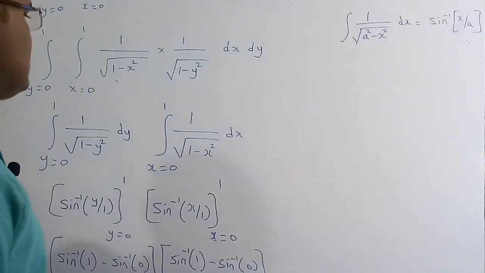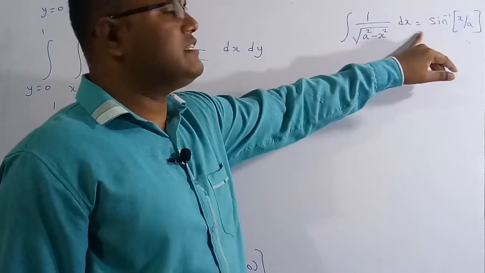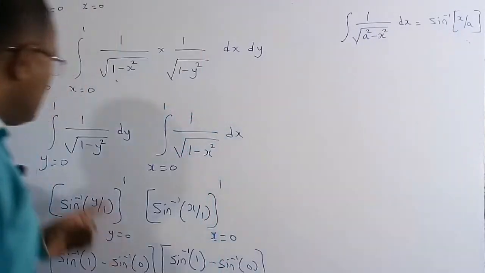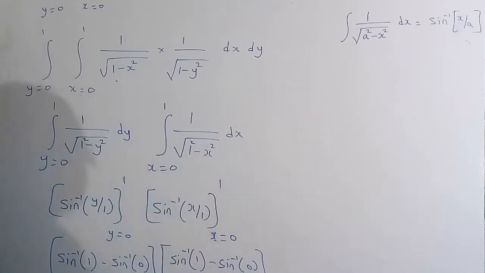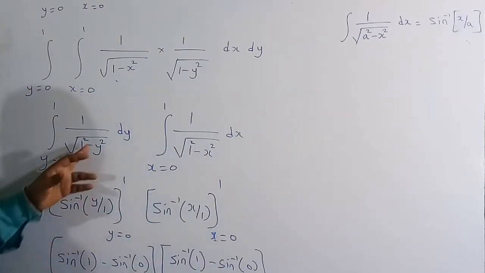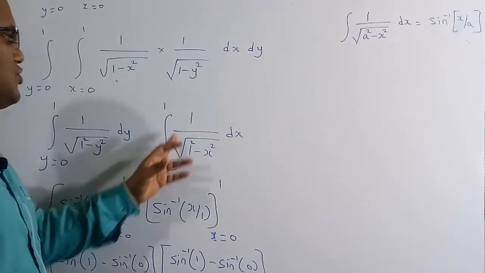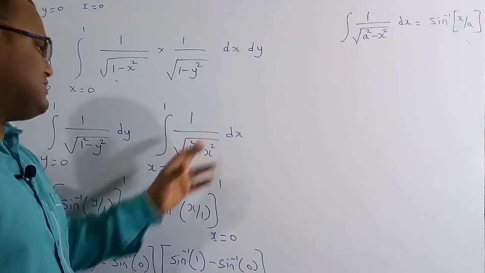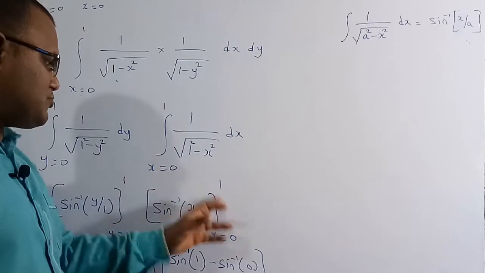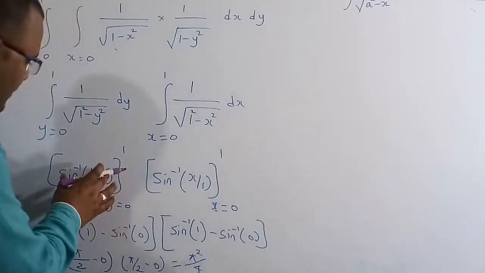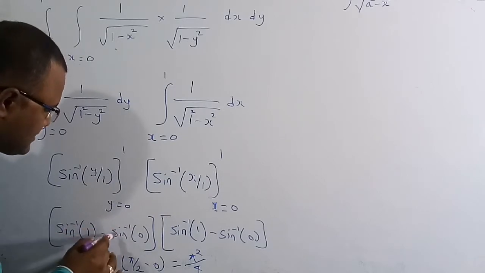So now the basic formula, which is integration of 1 by under root over a square minus x square dx, is nothing but sin inverse of x by a. So now I can write 1 square minus y square, because 1 square is again 1. So sin inverse of this one will be y by 1 with the limits y is equal to 0 to 1, and the integration of 1 by under root over 1 square minus x square dx is sin inverse of x by a. Here a is equal to 1, so x by 1. Now substitute the limits x is equal to 0 to 1. So upper limit minus lower limit. So in place of y substitute 1, again 0. So sin inverse of 1 minus sin inverse of 0.